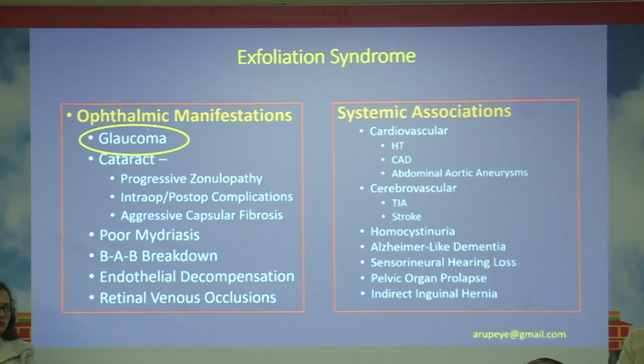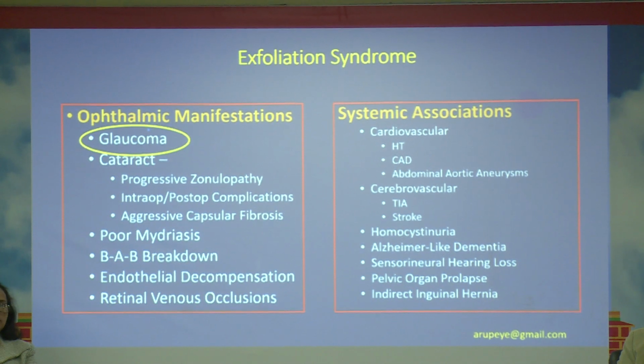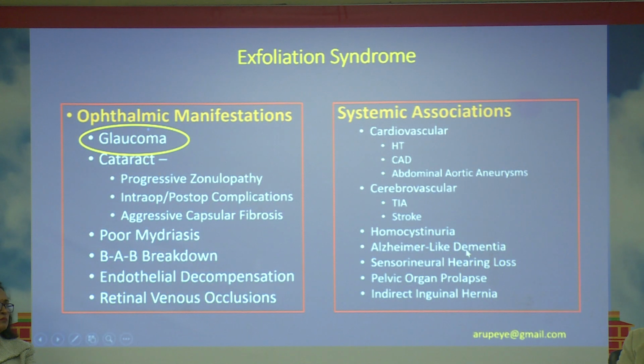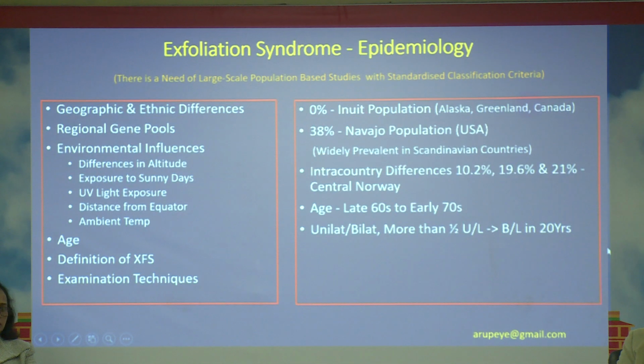These patients have poor mydriasis, an extended blood aqueous barrier breakdown, endothelial decompensation, and retinal venous occlusions, usually associated with homocystinuria. Whenever I get a patient with exfoliation syndrome or exfoliation glaucoma, I make it a point to have the patient referred to the internist so that a proper cardiovascular and cerebrovascular workup is done.